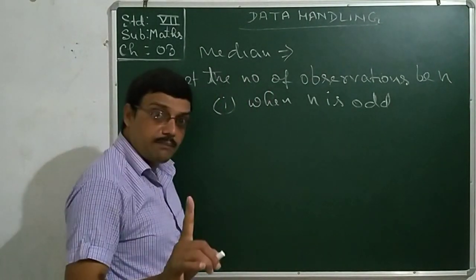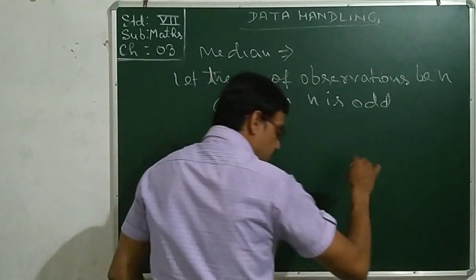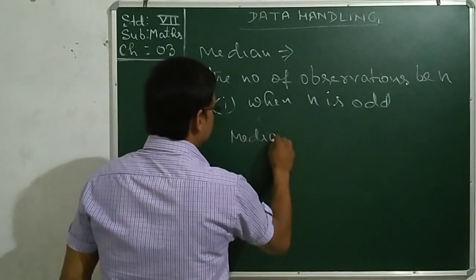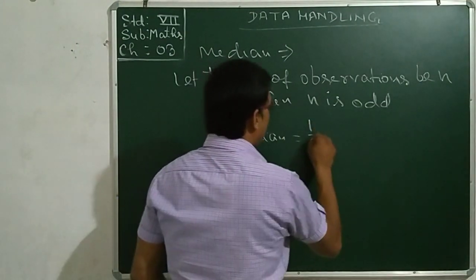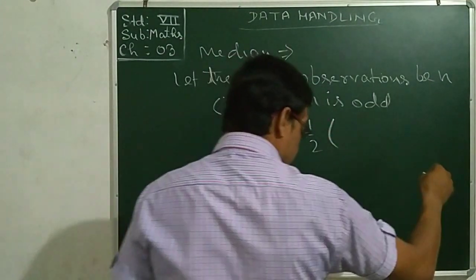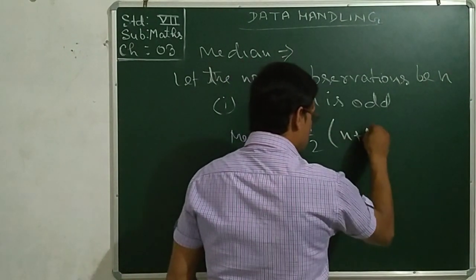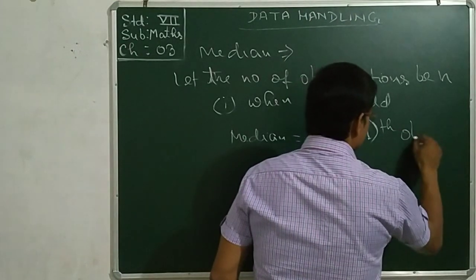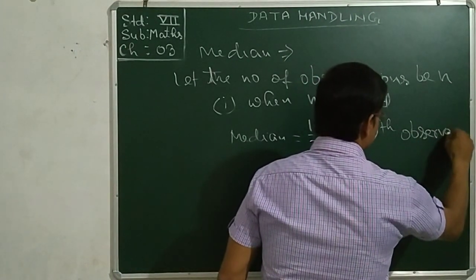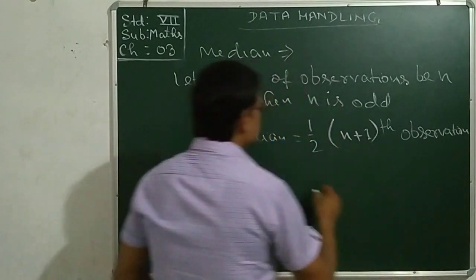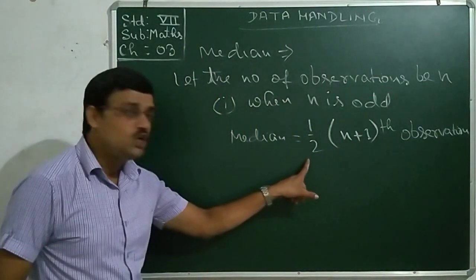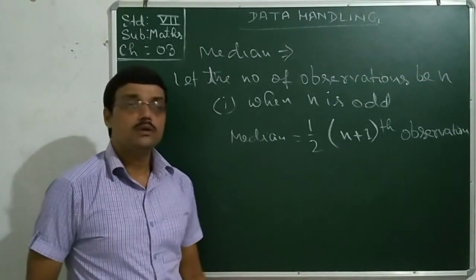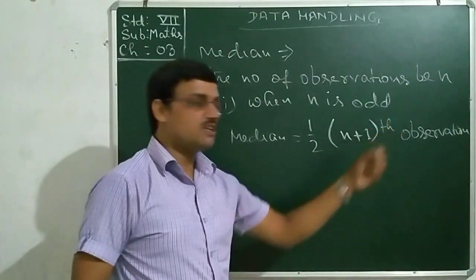Then we will find out the median by using the formula. Median equal to 1 by 2 into n plus 1, that is, median is the value of the 1 by 2 into n plus 1th observation.